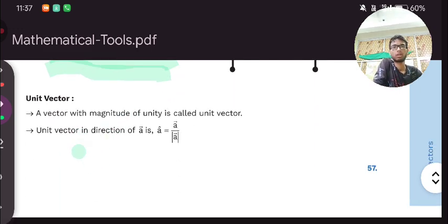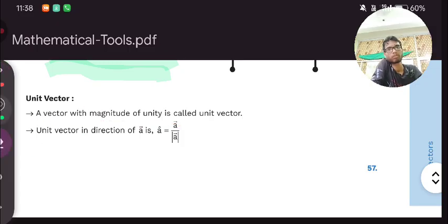Next we have unit vector, which means magnitude is 1, and it will tell you only direction, because the magnitude will always be 1. The only work of a unit vector is to tell direction. That's it. A vector with the magnitude of unity is called a unit vector.